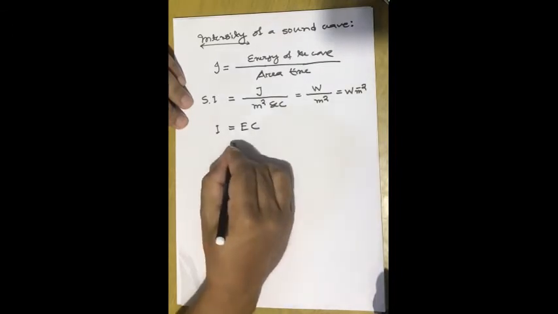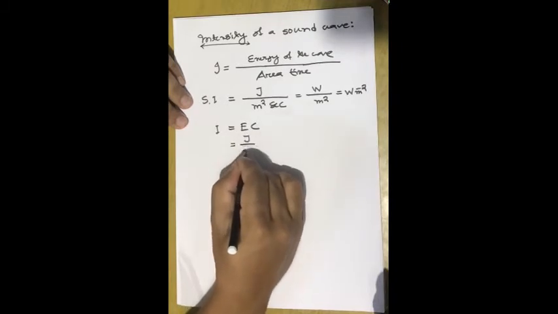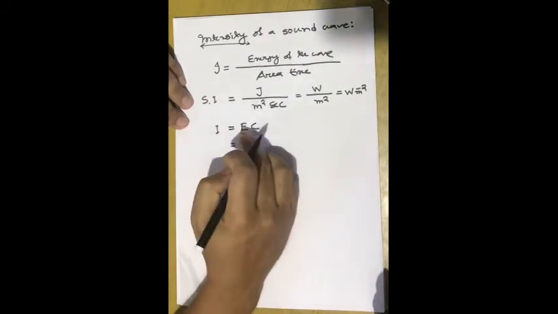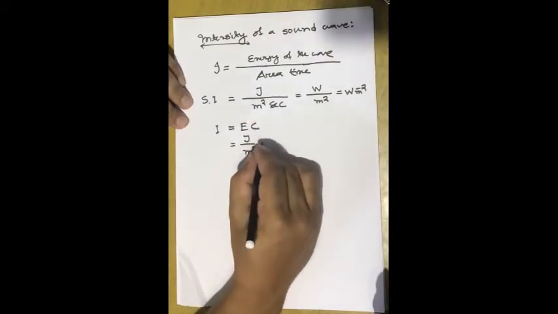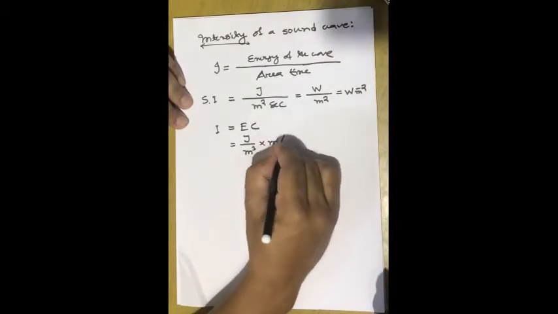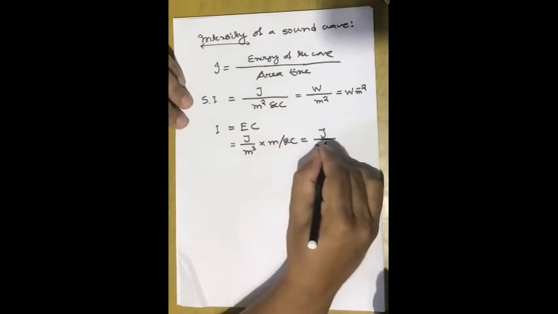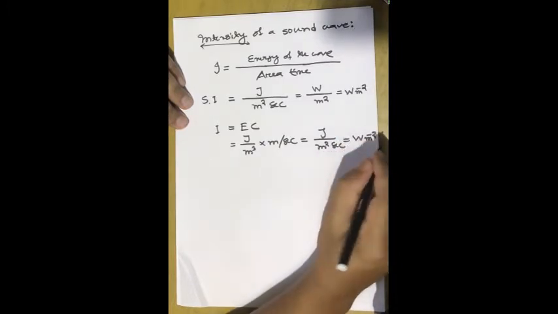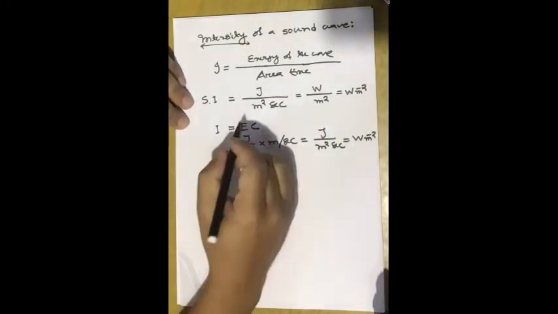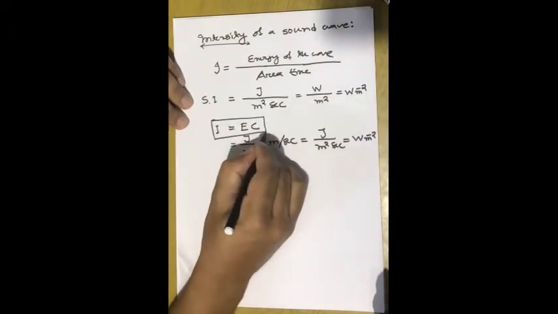Doing the unit analysis, energy density has the unit joule per meter cube, that is energy per unit volume, and C is meter per second. So it gives us joule per meter square per second, that is watt per meter square. Therefore I is equal to E into C. This is a good definition for intensity of a sound wave.